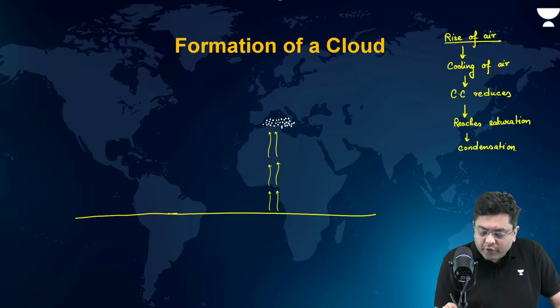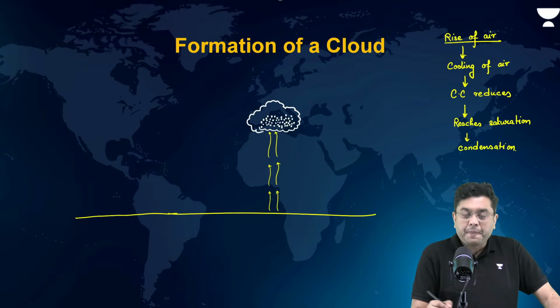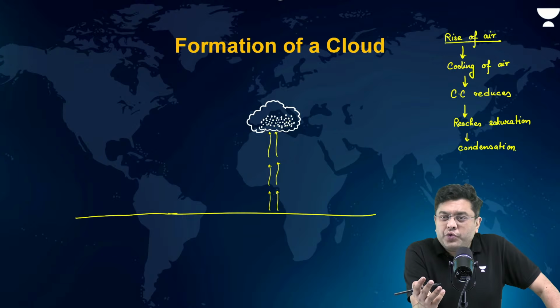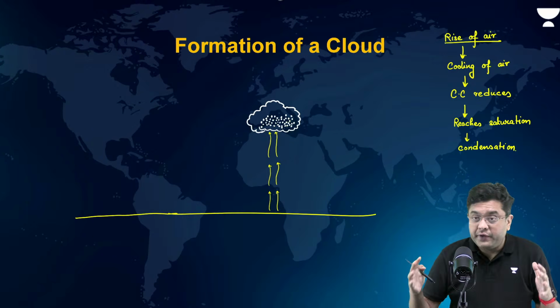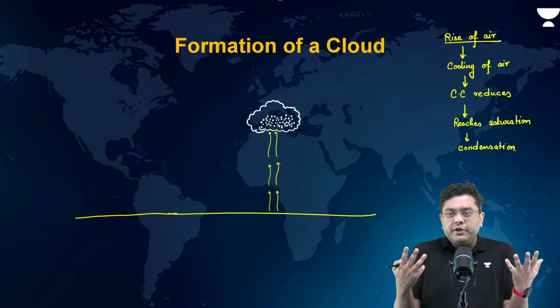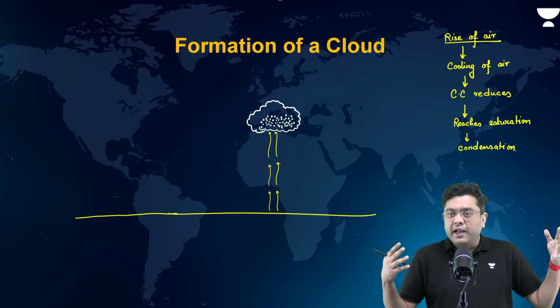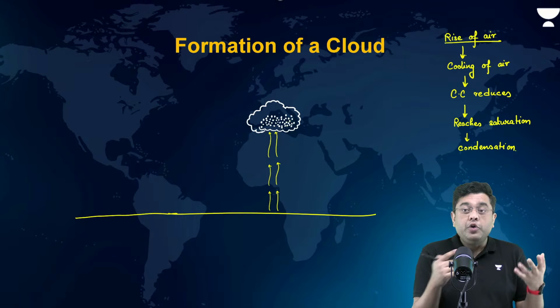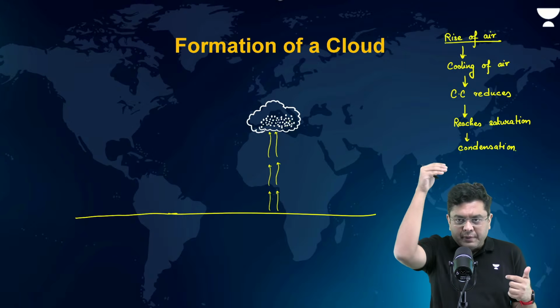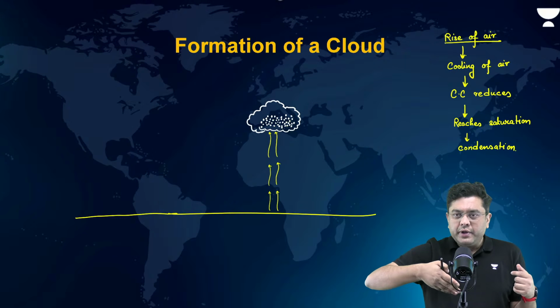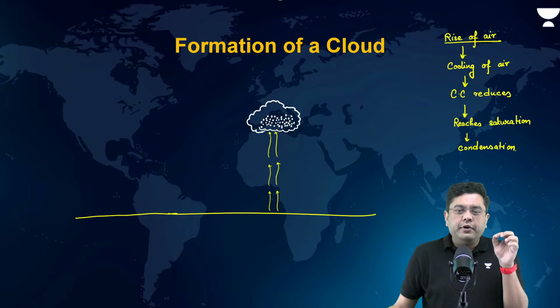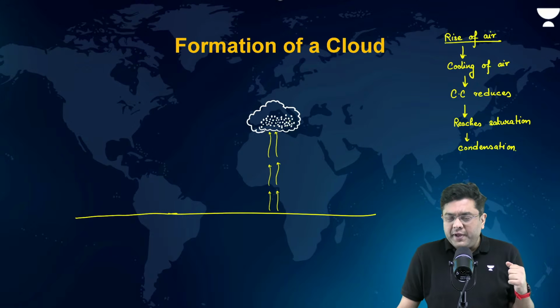And a combination of all of these, the ice particles grow larger and larger in size. Eventually, a combination of all of these is what leads to the formation of a cloud. So, clouds are not absolute solids like you would have imagined from your childhood days in cartoon movies, that a cloud is there, an airplane hits it, and the cloud moves away. No, you can actually move through the cloud. In skydiving, you can fall through the cloud, right? It is made up of very tiny particles of ice as well as water droplets.